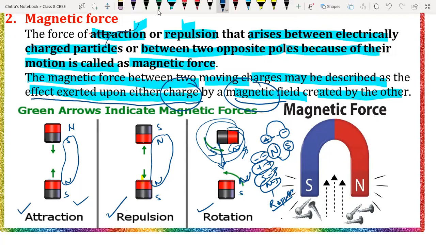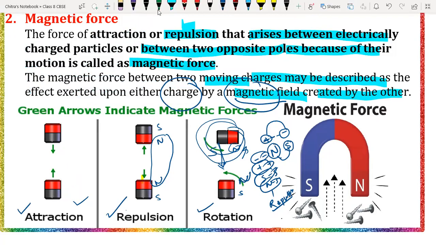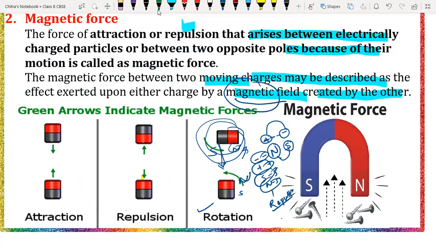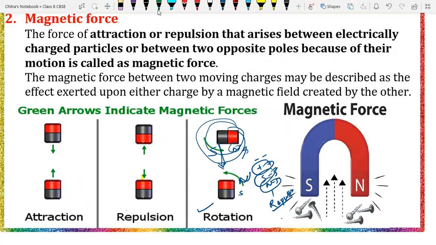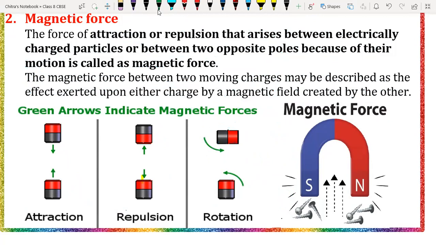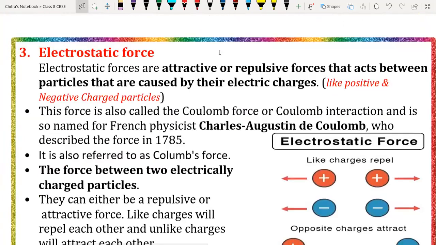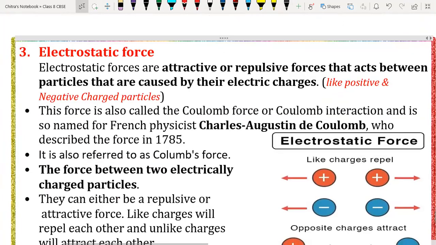Taken, sir. Okay. So now we are going to discuss the last type of non-contact force, which is the electrostatic force. So electrostatic force, beta, is always working between two opposite charged particles, like we have cation and anion. So let's discuss the electrostatic force of attraction.